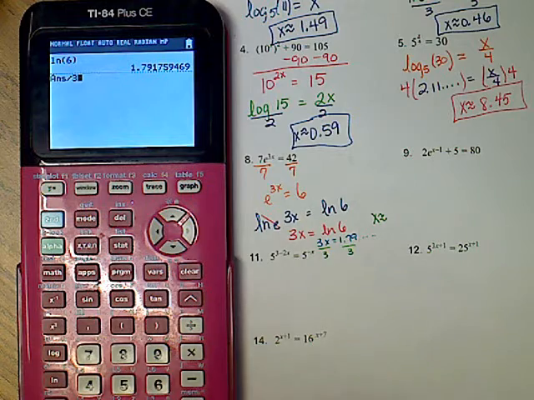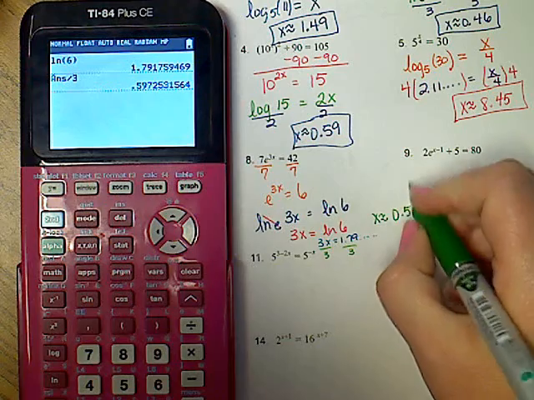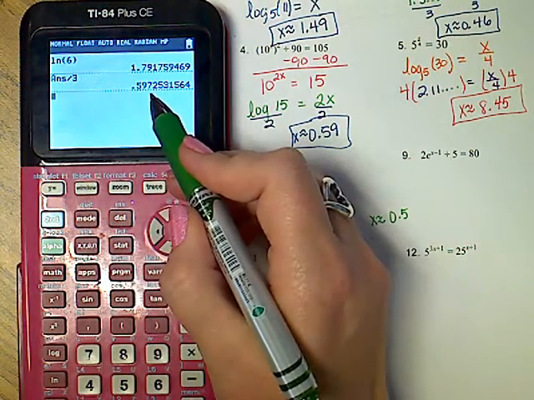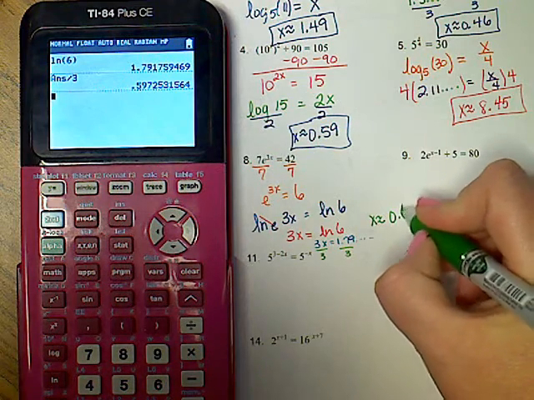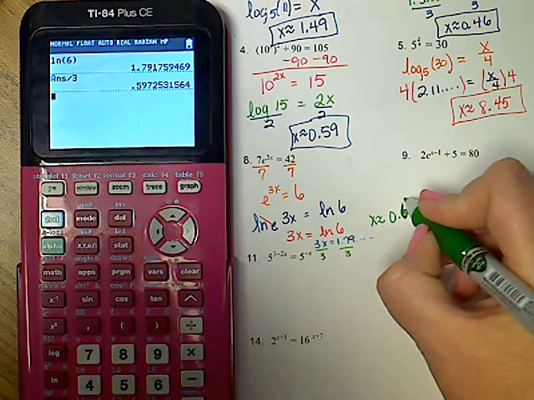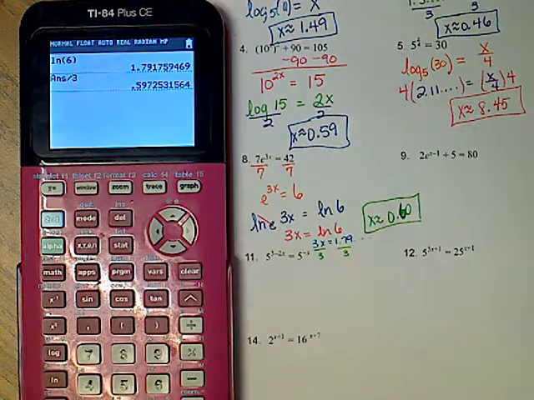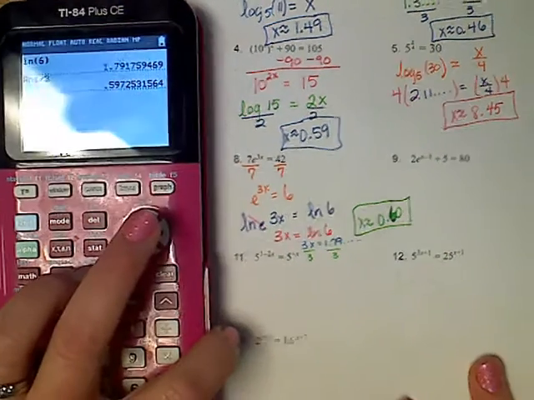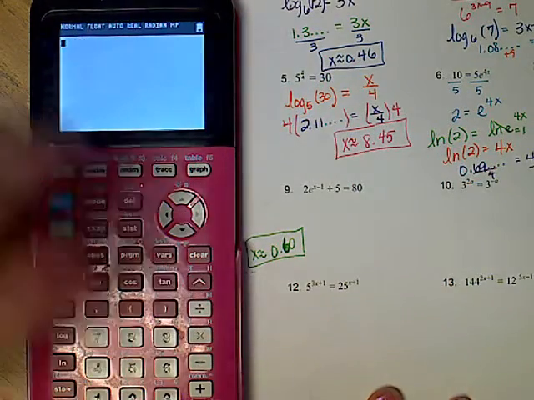That's why I leave the decimal in there. 0.59. Oh no, the 9's going to round up because of the 7, so the 9's going to become 10, which makes this 0.60. Okay, 0.60. Again, we can check that in the calculator, but I've showed you enough, so hopefully we're okay there.